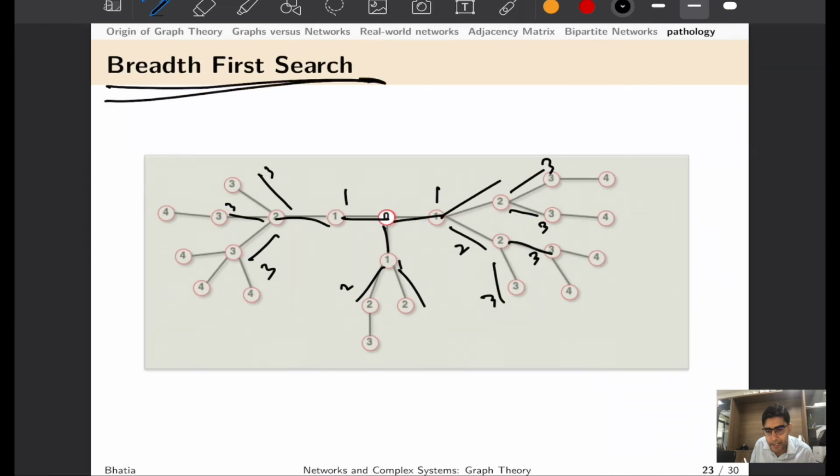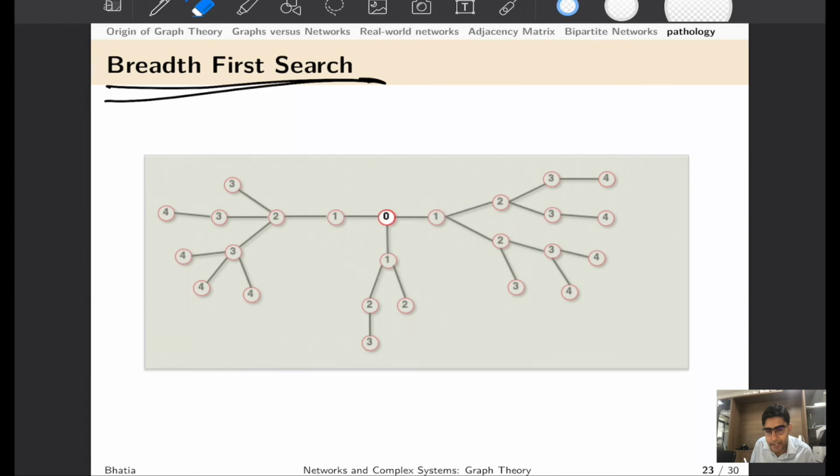And that's where we would use some other techniques, what we call breadth first search. What we do in breadth first search is that we start from any random node. We will select one particular node, and from there we will move in outward direction. That is, identify all the nodes that are within one network distance from node 0, and we will assign a number equal to 1. So all these nodes will get a label equal to 1. That would mean that all these nodes are within one network distance from the node I from where we have started.